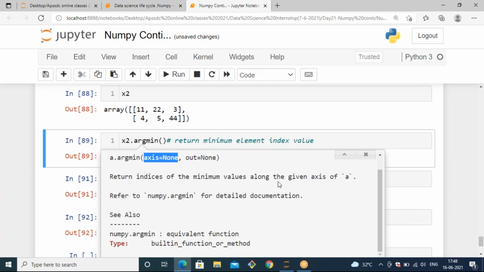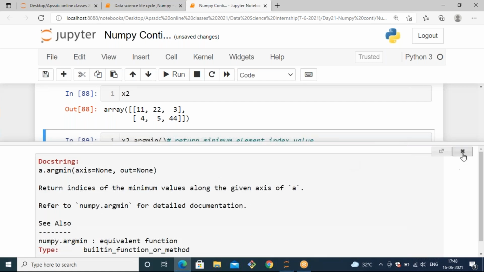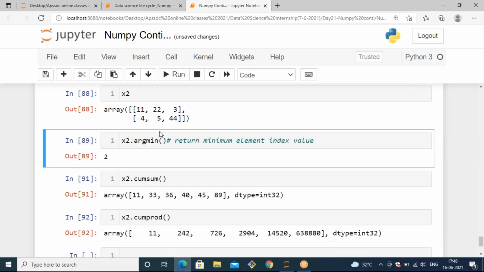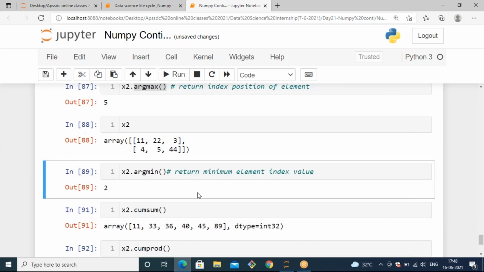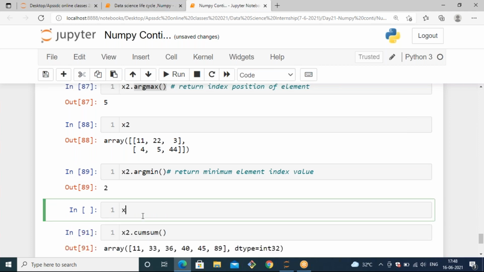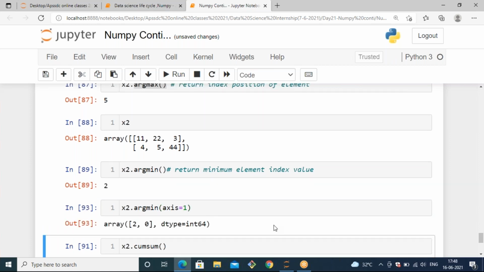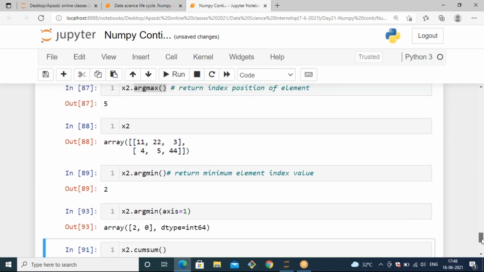Okay, it returns the indices of the minimum values along the given axis of a. So by default the argument is None and it is accessed as a row only. If you want to specify it column-wise, let's see. I'm going to insert one more cell: x2.argmin with the argument axis equals 1. If I take axis equals 1, let's see what the result is. It gives me 2 comma 0.